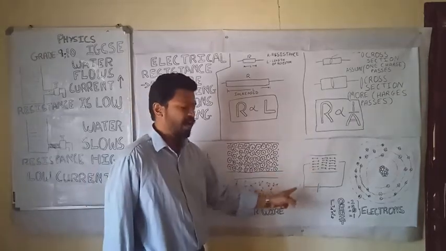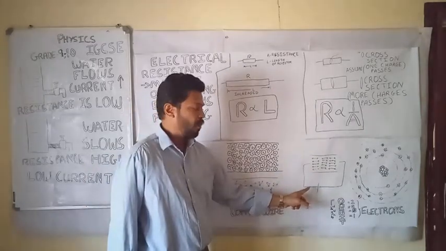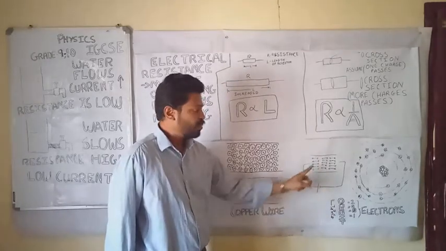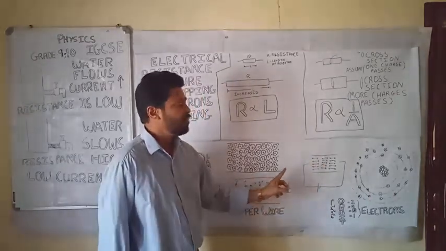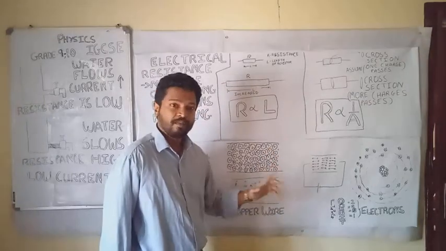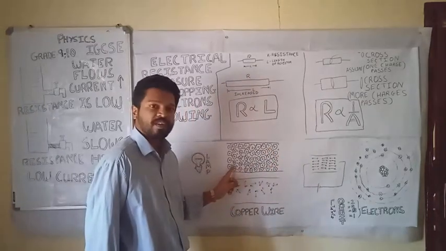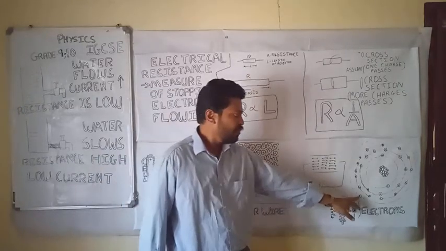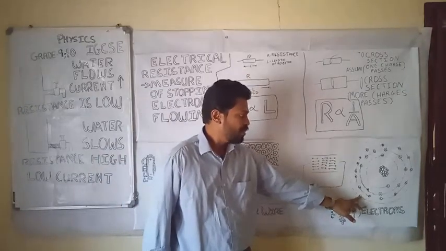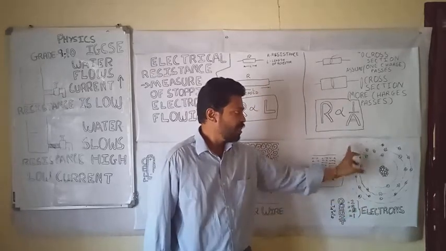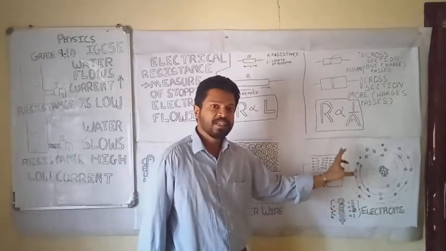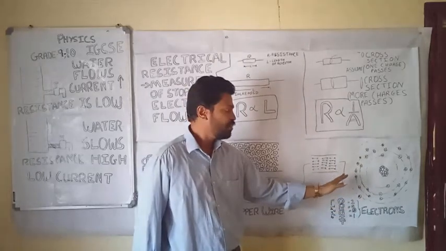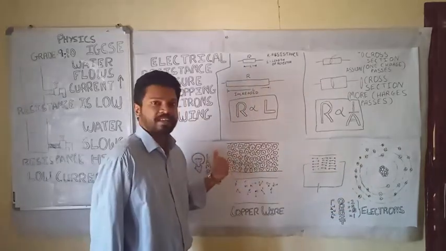When we connect a battery or a cell over here, you can see they are moving in a particular direction. When they move in a particular direction, they face resistance. That resistance itself is over here. These cations are where the electrons moved out from. These copper atoms themselves get a positive charge, and this positive charge is called a cation.